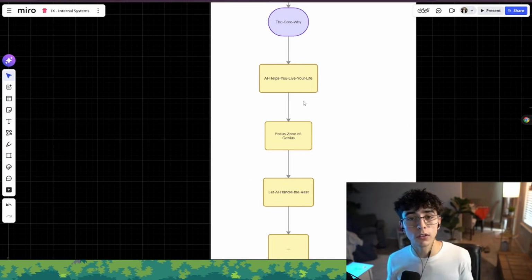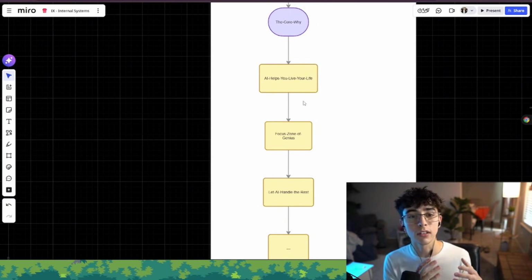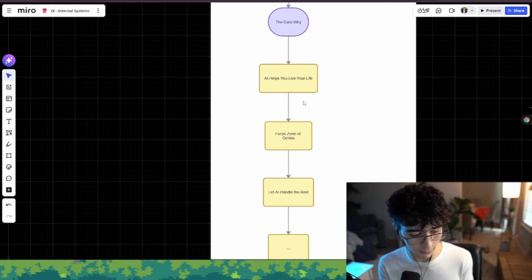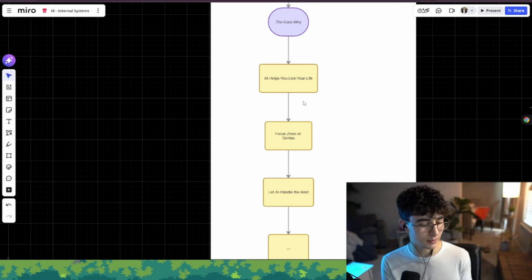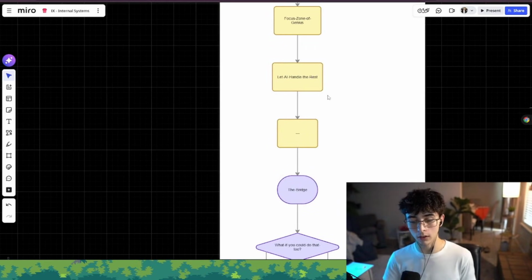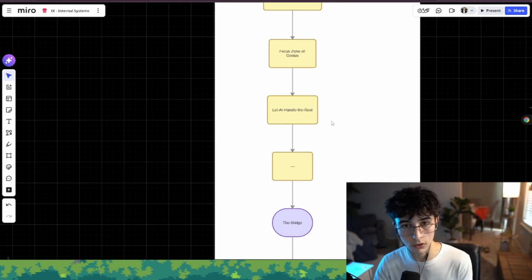He wanted to focus on his zone of genius. He is the freaking best at sales. His whole life is empowered by him selling stuff. He doesn't want to handle replies back through prospects, handling appointments, managing the tech. No, he wants to focus in his zone of genius. So he let AI handle the rest. And that's the core focus of the system: let AI handle the rest and focus on living your life in your zone of genius.